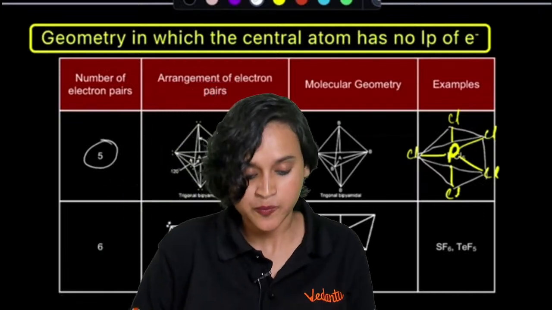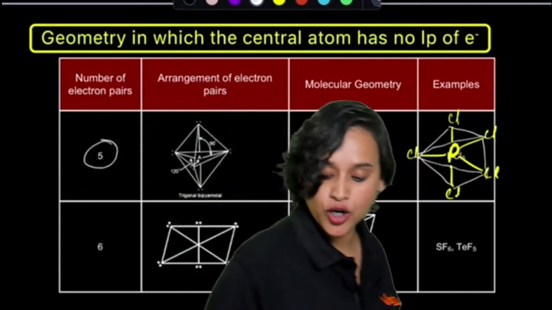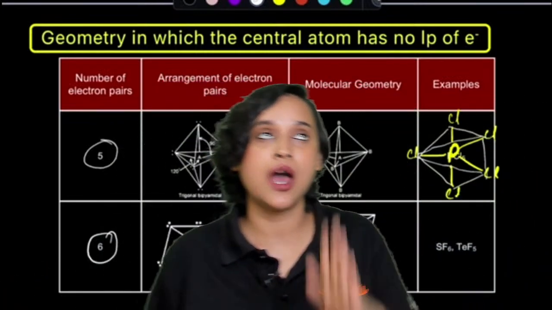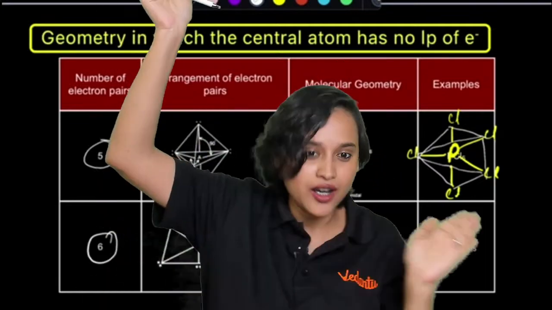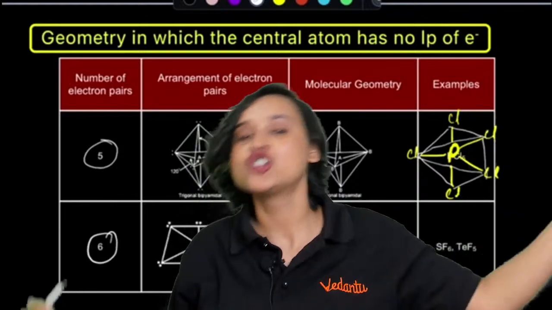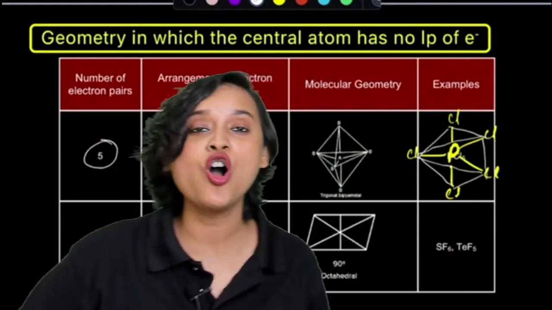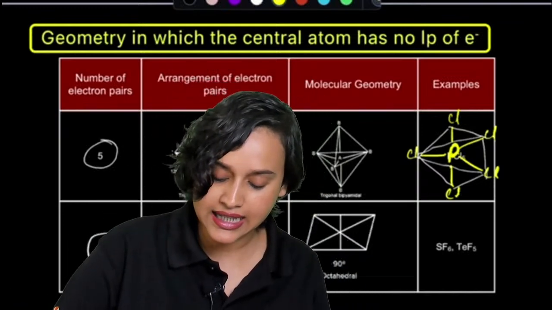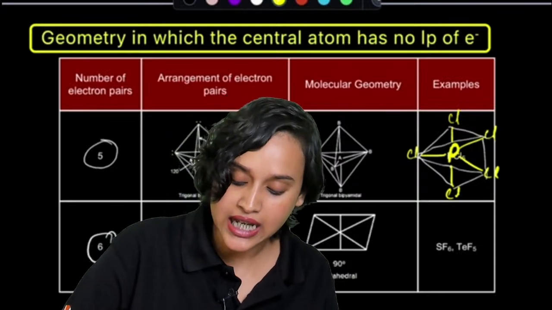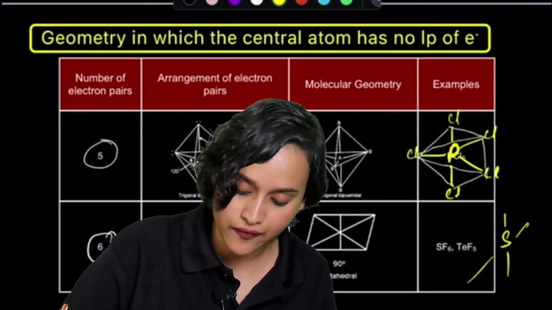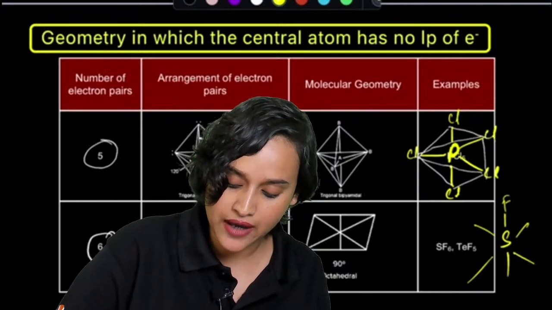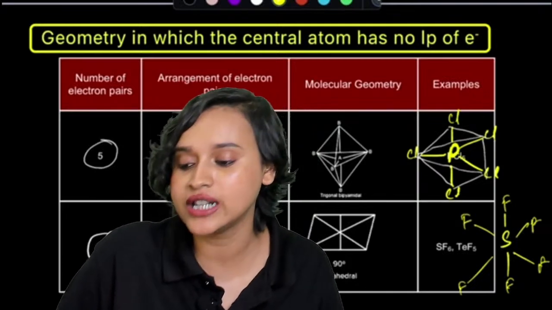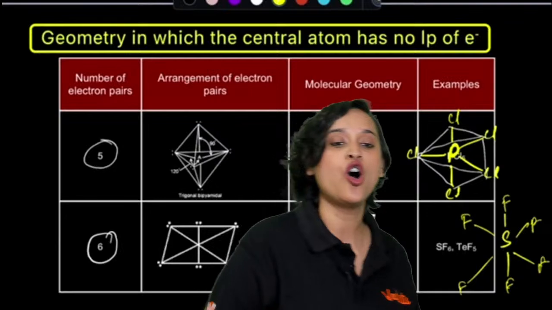Chalo. Next, let's say the number of electron pairs is 6. If it is 6, there is no lone pair. Then 1, 2, 3, 4, 5 and 6. Together all of this will become octahedral. Yes, this will be octahedral. Have a look at the structure, everybody. Let's say that we have SF6. If we take SF6, then you will have 1, 2, 3, 4, 5 and 6 fluorines: F, F, F, F and F. So this will show you octahedral shape.